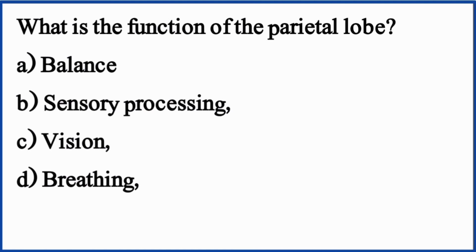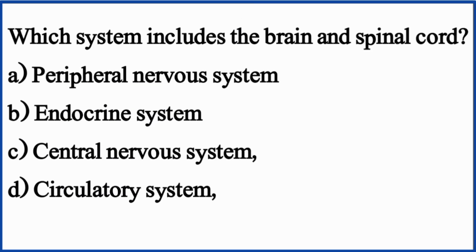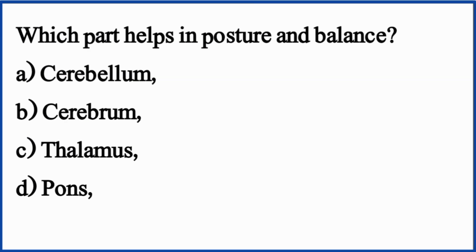What is the function of the parietal lobe? The right option is option B, sensory processing. Which system includes the brain and spinal cord? The right option is option C, central nervous system. Which part helps in posture and balance? The right option is option A, cerebellum.